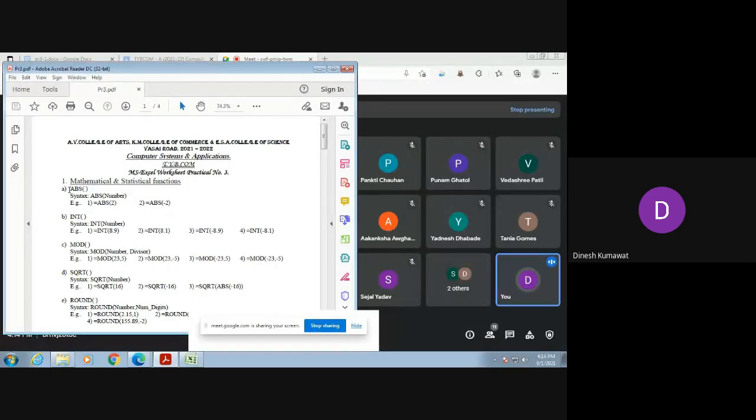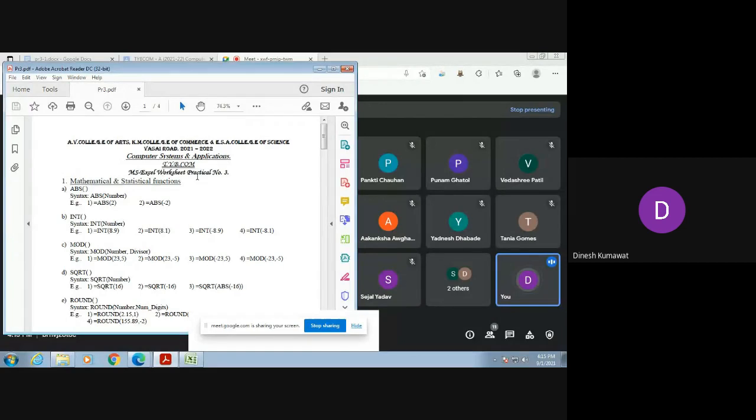Only this much we have to do. Whatever is given to us, we write it as it is in our Excel sheet and just check the output of the given function. So this is the easiest practical among your three practicals.